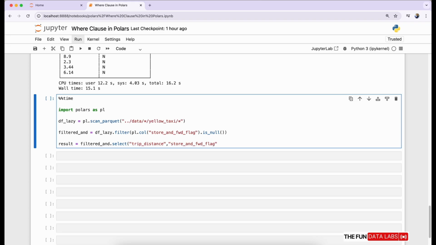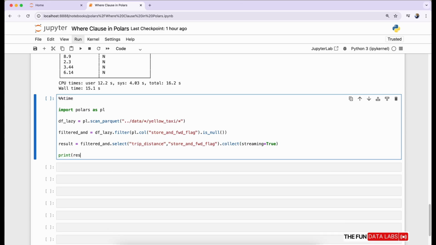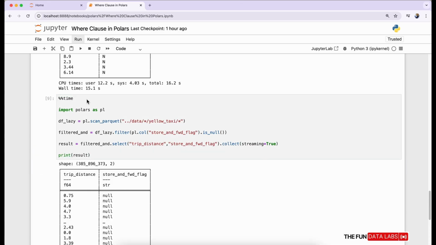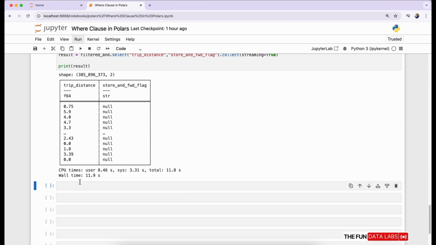Now we can call the collect method for lazy execution. Make streaming equal to true, so it does not load all the records into memory at once. Now we can print the result. As you can see, we have all the results available with the filter condition working, and it's taking only 11 seconds to walk over 1 billion records. Let's go to the next cell.